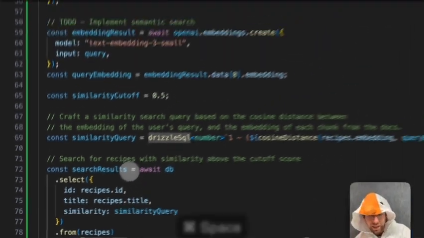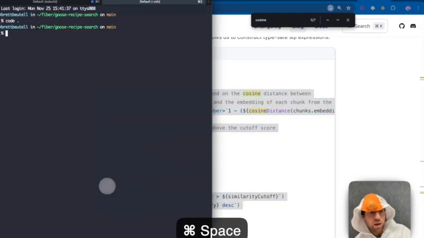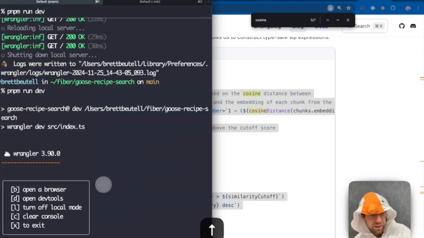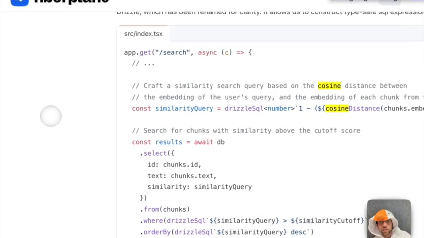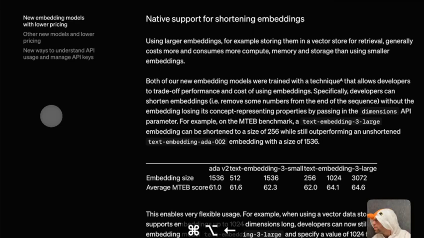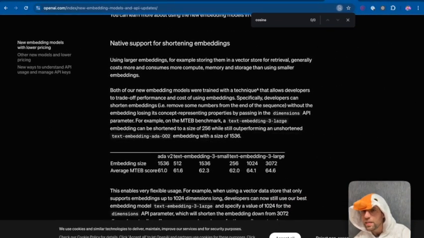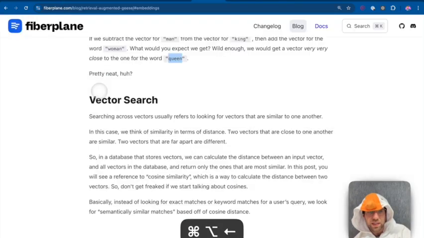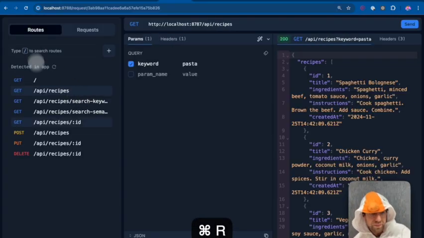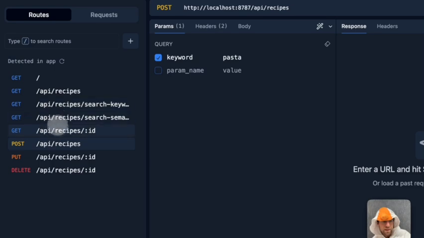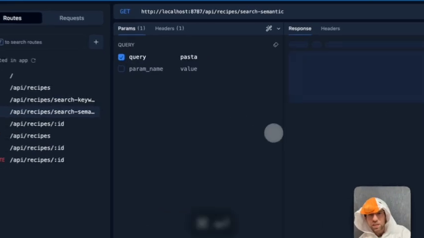I have no idea if this is going to work. Oh, I think I need to restart my API so that the environment variable change takes place. Members of my team are getting ready for the meeting that they're about to join. So let's just go back to Fiber Plane Studio and search semantic, query pasta, see what happens.